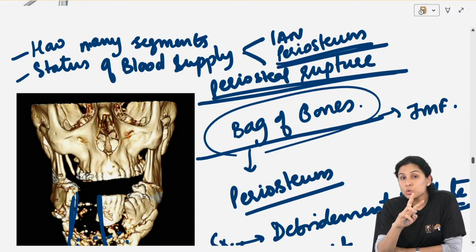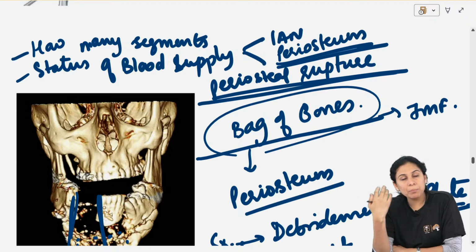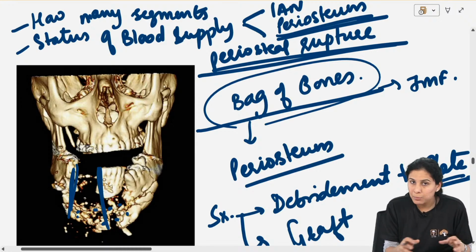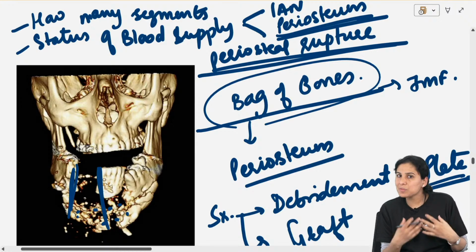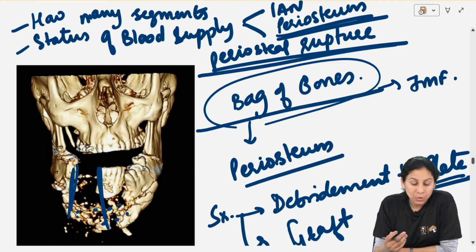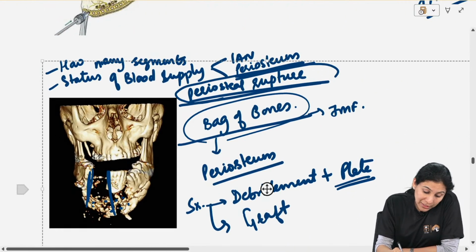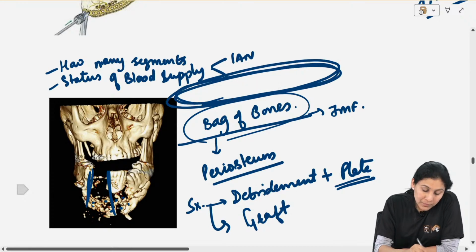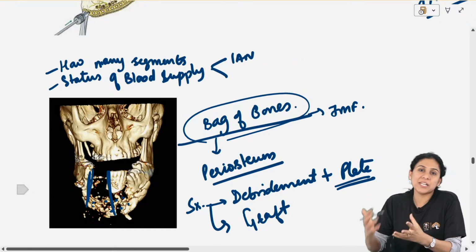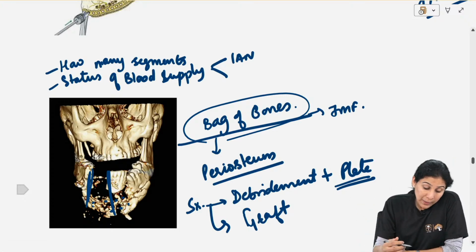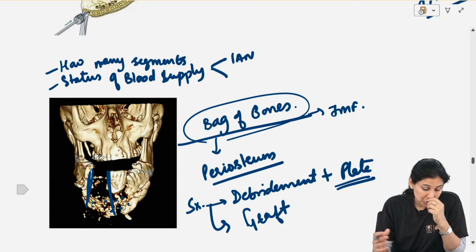then you have to go for a 2-stage procedure. You have to debride all the necrotic small bones because they have no blood supply, they will never become alive again. These will die and these will cause infection. Okay, so this is how you have to answer. If there is a periosteal rupture, go for a 2-stage procedure. Debride, let it heal, and do a grafting in the 2nd stage. Understand the language of the question.